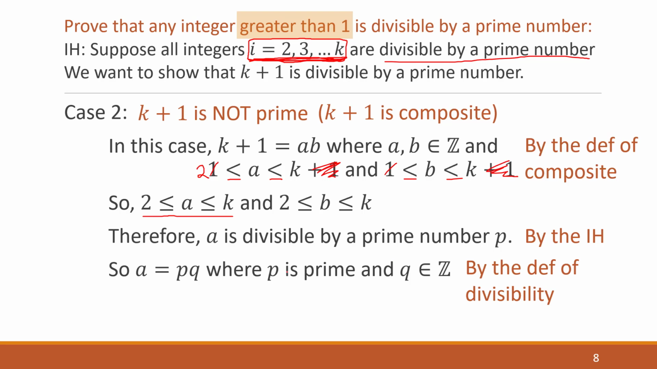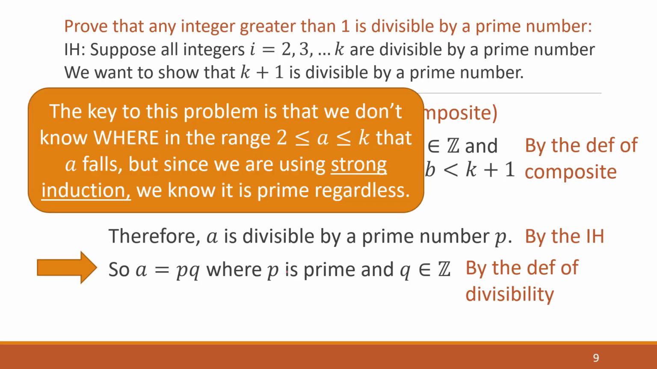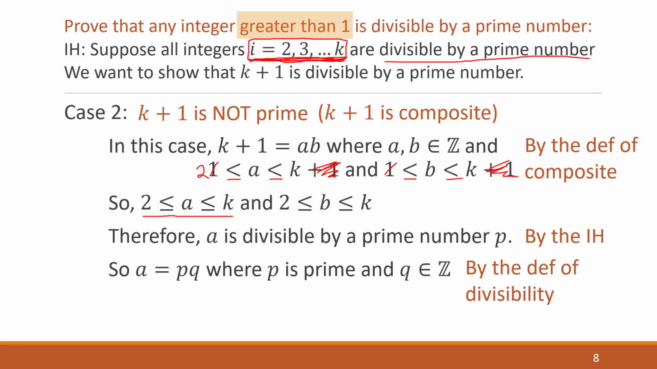And as I said a moment ago, the real key is that I don't know where in that range a falls. I don't know if it's 2, or 10, or k minus 3. I don't know what it is. But because we're using strong induction, if it's in that range, I know it's divisible by a prime, because that's what we said here in our inductive hypothesis. If it's in that range, it's divisible by a prime.